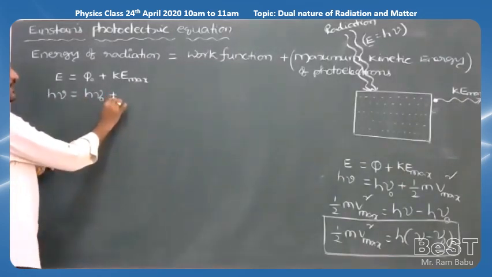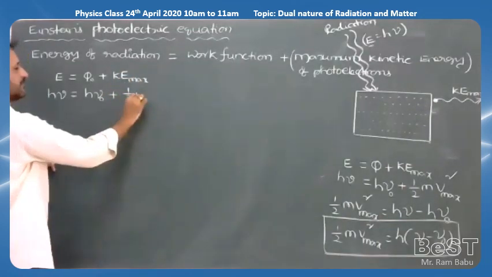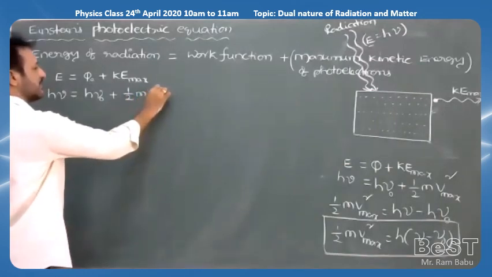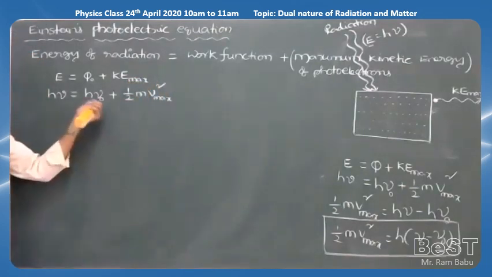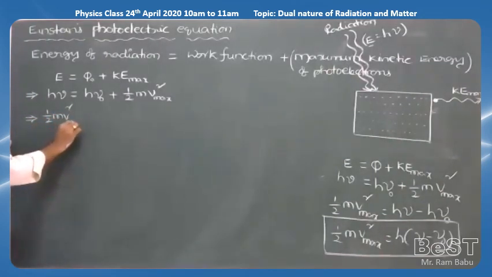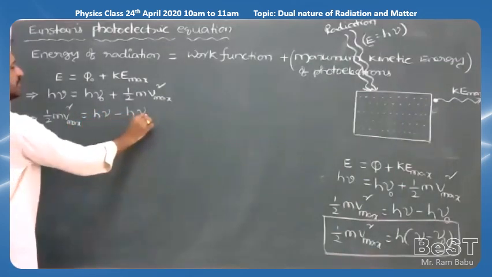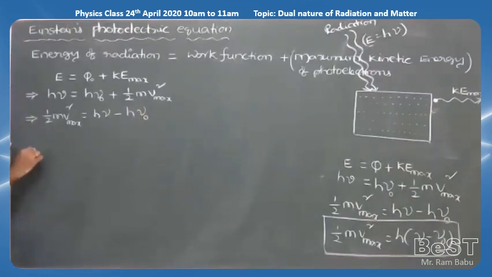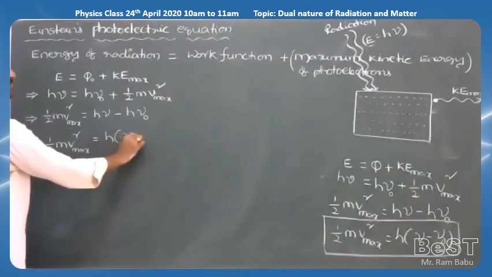But we know kinetic energy of the photoelectron is equal to formula half m v square, where m is equal to mass of the electron and v is equal to speed of the electron. So take this h nu naught left side. That implies half m v square is equal to h into nu minus h into nu naught. Therefore, half m v square maximum is equal to, take h common, h into nu minus nu naught.